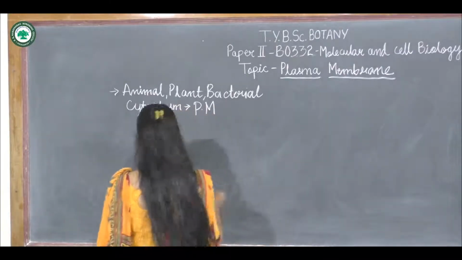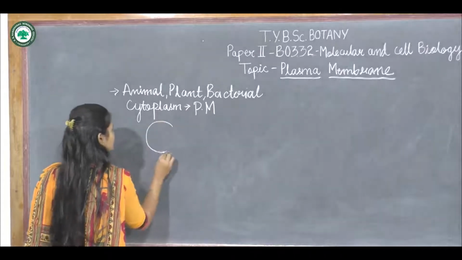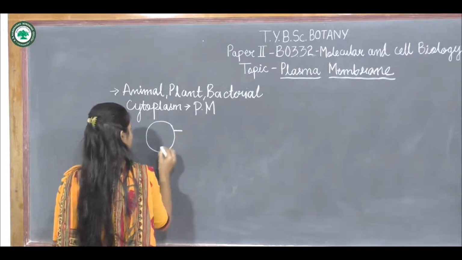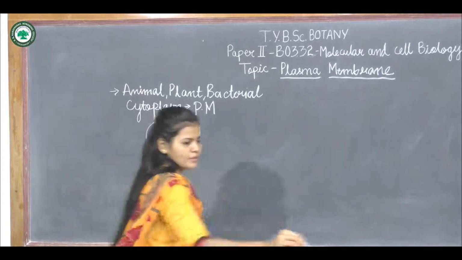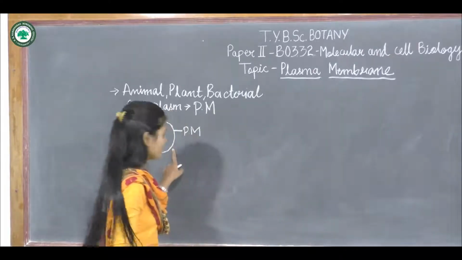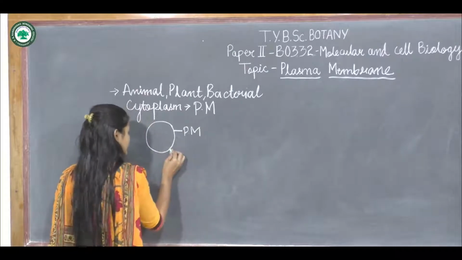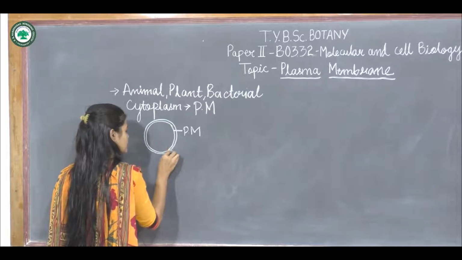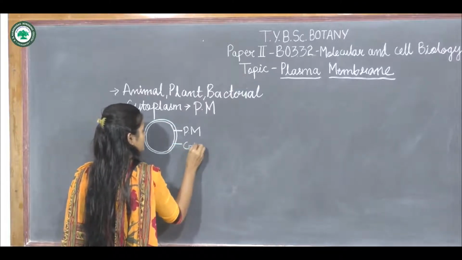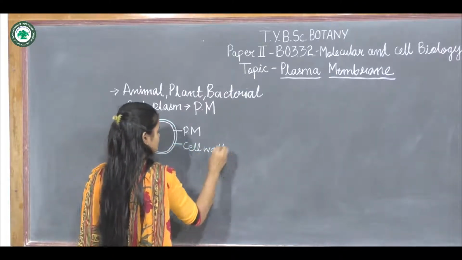So, suppose this is a plasma membrane in case of the plant cell, and this is the cell wall.